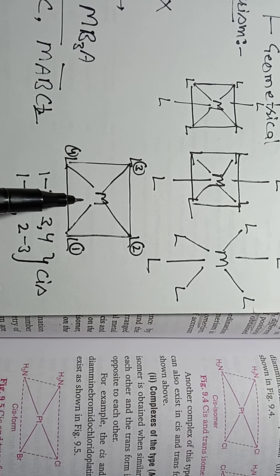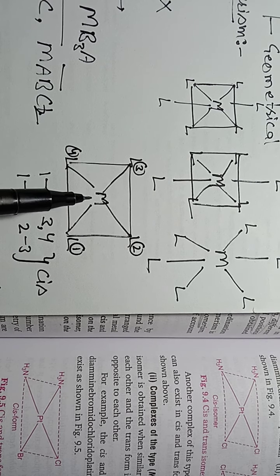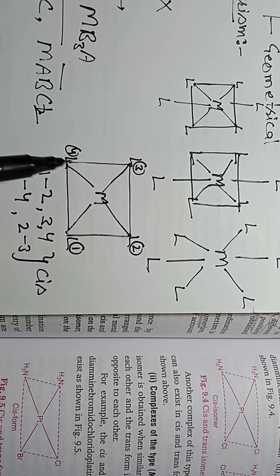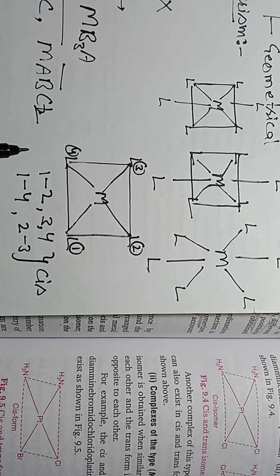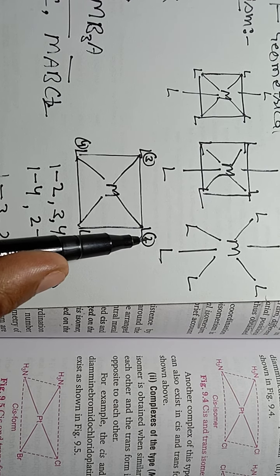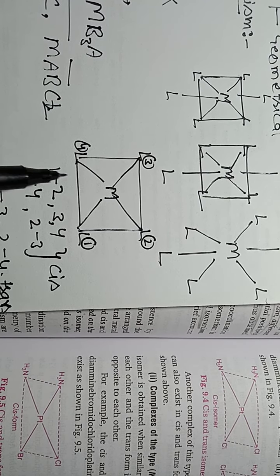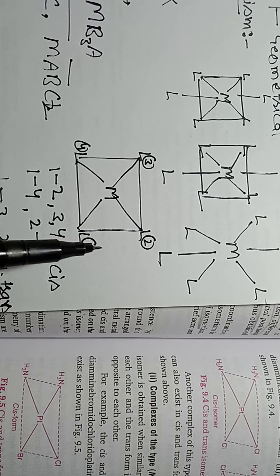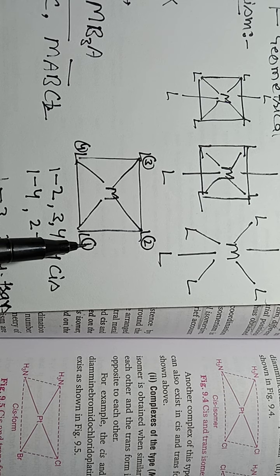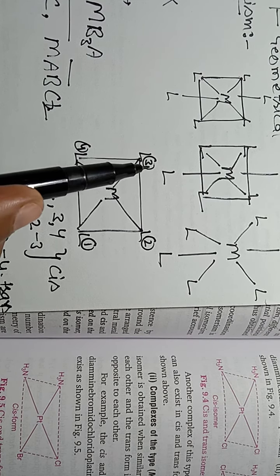Cis-trans type of isomerism. So in the case of a square planar structure, if this is the central metal atom and these L represent 4 ligands, and we give positions, this corner 1, this is 2, this is 3 and this is 4, then positions 1 and 2 are adjacent to each other. In the same way, positions 3 and 4 are adjacent.